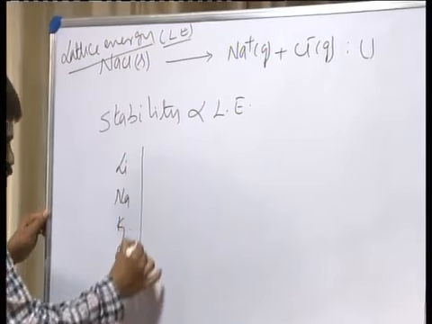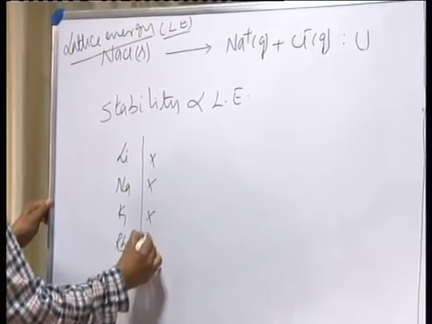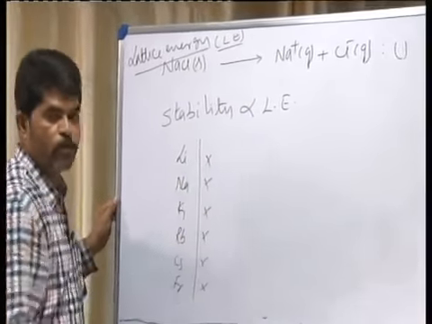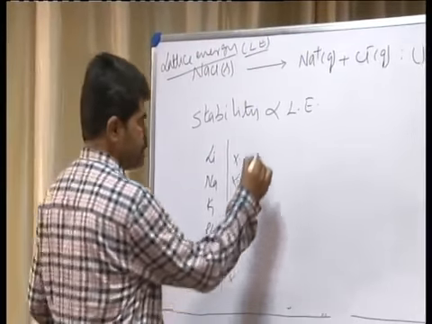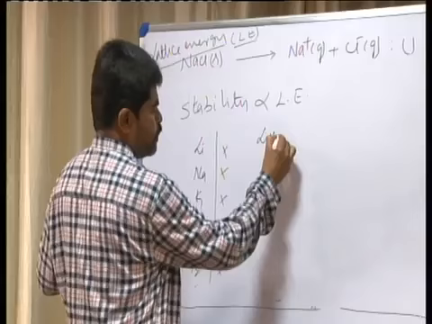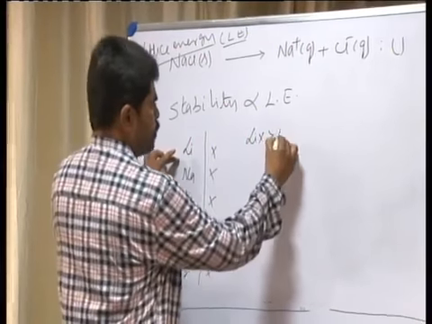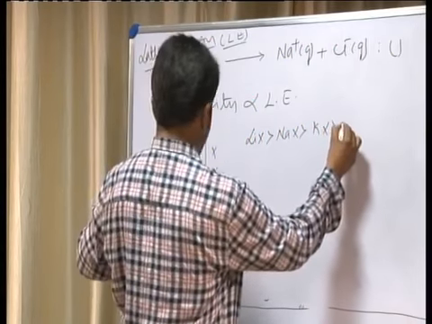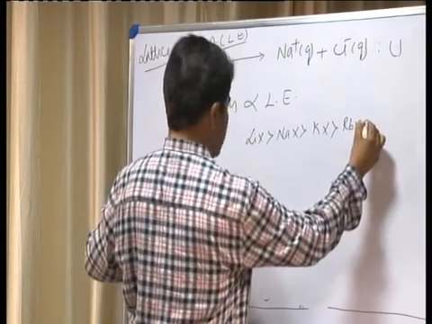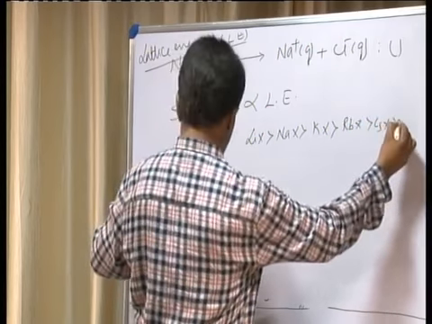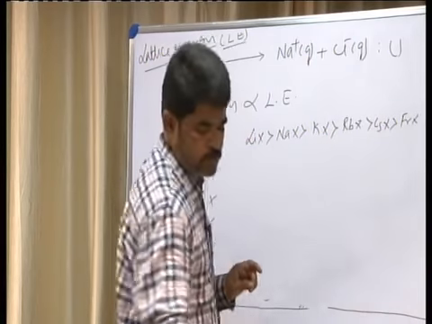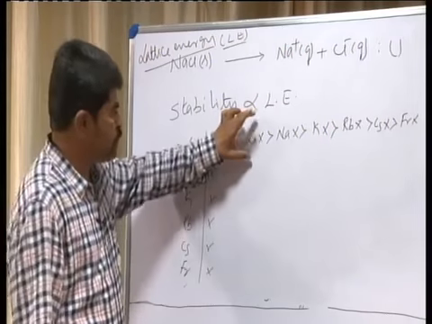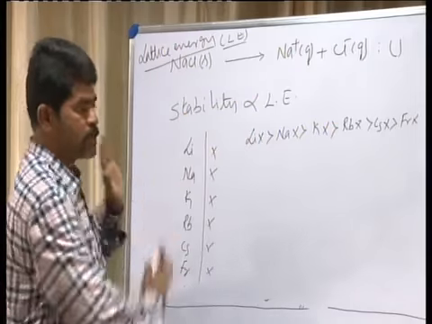Now for a given halogen like X, LiX, whichever halogen it may be, being the same, the lattice energy decreases from top to bottom. That means LiX has more lattice energy compared to sodium halide, compared to potassium halide, compared to rubidium halide, compared to cesium halide, compared to francium halide, if it forms. That is with reference to the lattice energy.